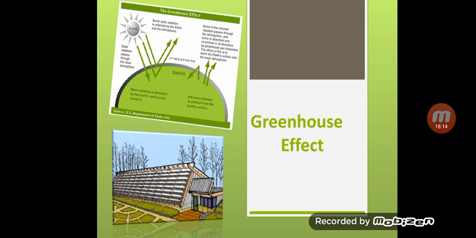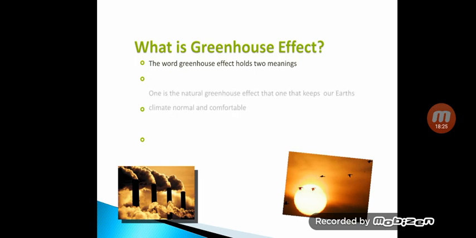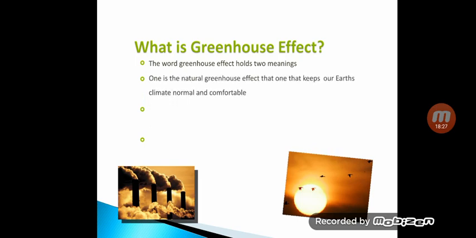So next and last important point is the greenhouse effect. It holds two meanings. First is the natural greenhouse effect, that keeps our earth's climate normal and comfortable. We are not going to see this.